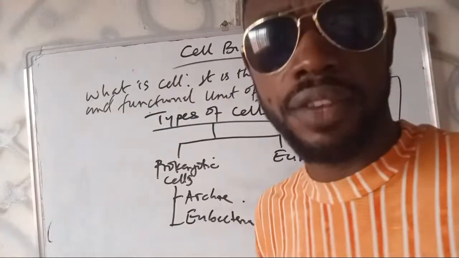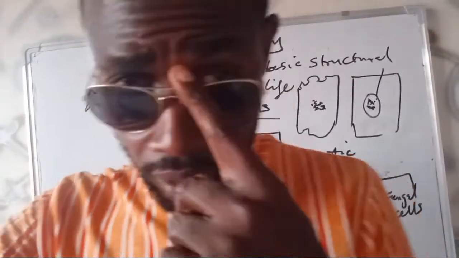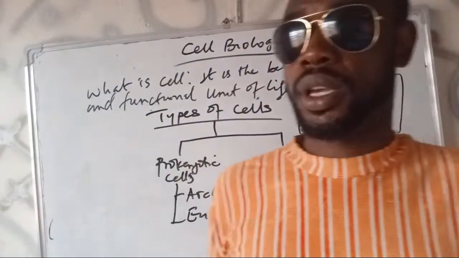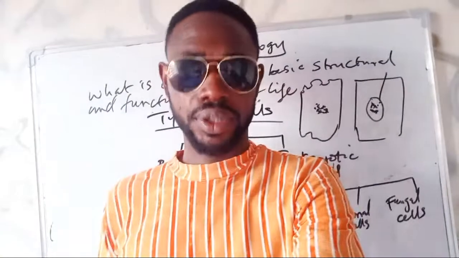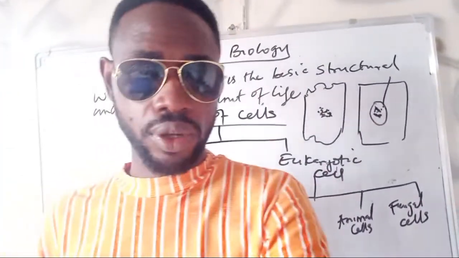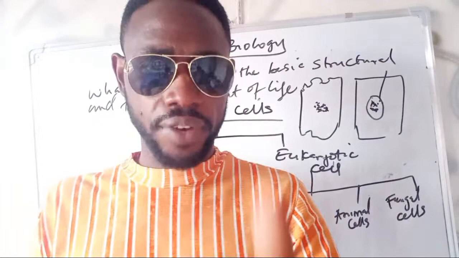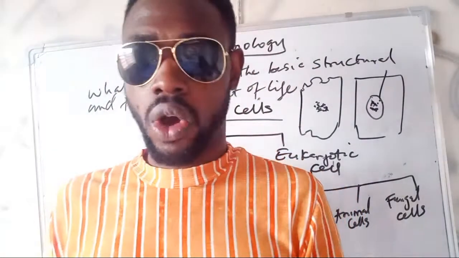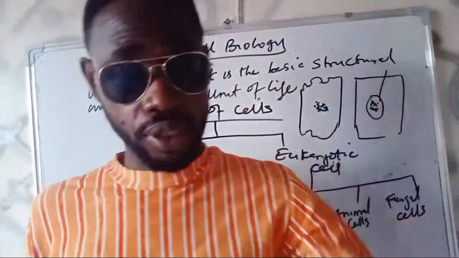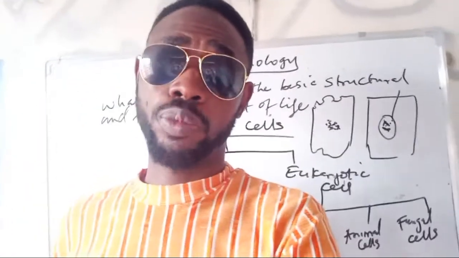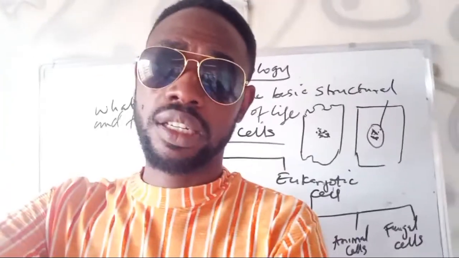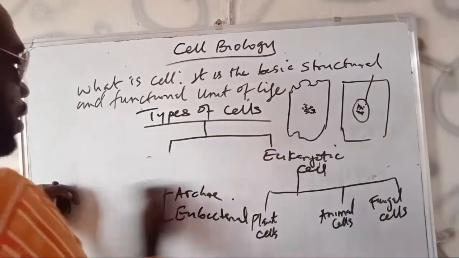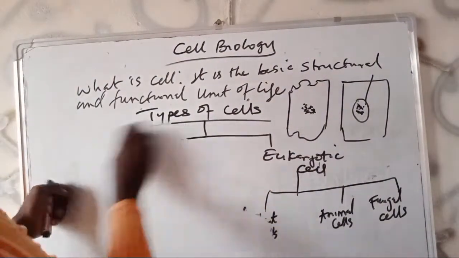But there are other differences, of course. There are other differences between these two types of cells. It's not only based on the nature of their nucleus. You can see the differences, but before I give them, it is good I take a look at the structure of the so-called prokaryotic cell. I will illustrate a typical bacterial cell, which is representing other prokaryotic cells.